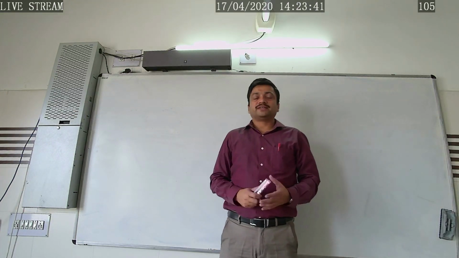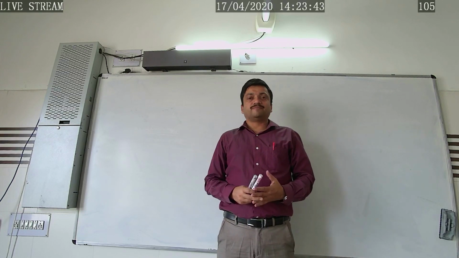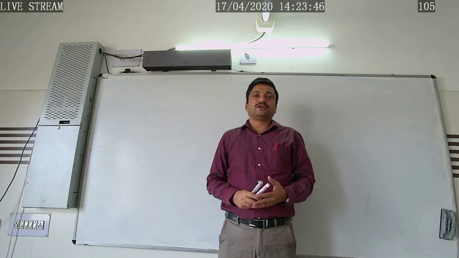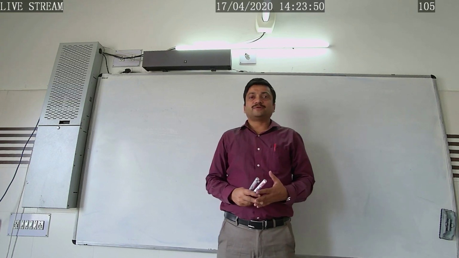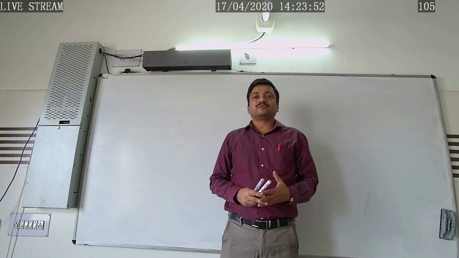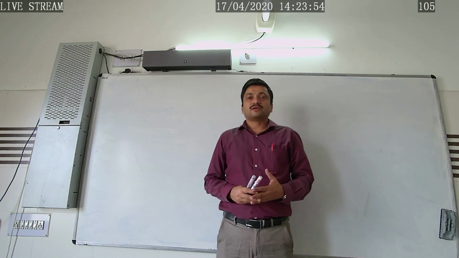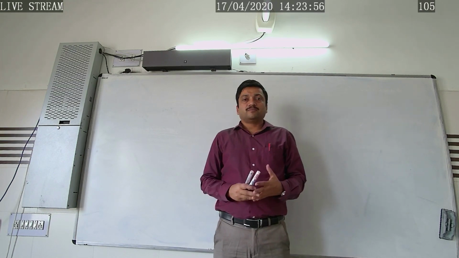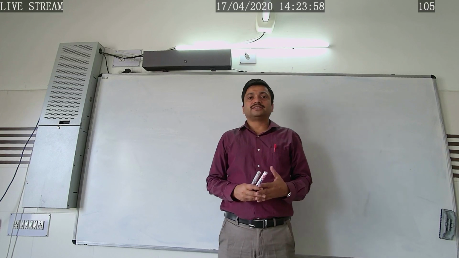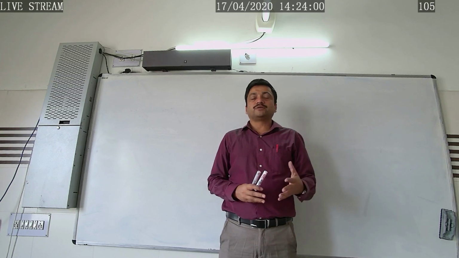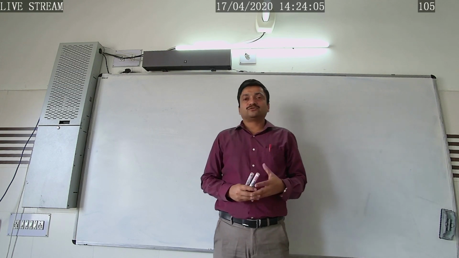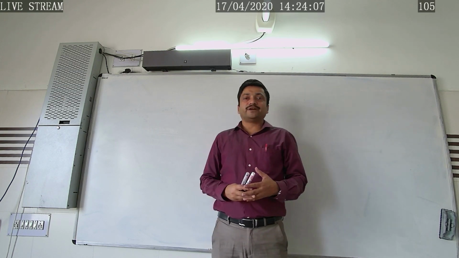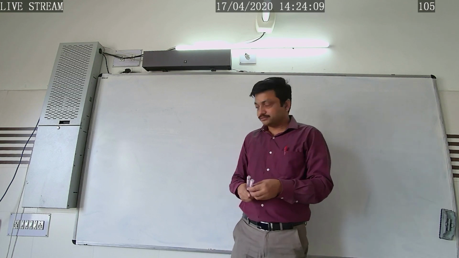So in the previous lecture we have started chapter number 11, that is what we call dual nature of matter and radiation. In that chapter we have studied the basic terminology, then the photoelectric effect, its experimental arrangement, observations, and then the laws of photoelectric emission. So first of all, let's recapitulate the laws of photoelectric emission.